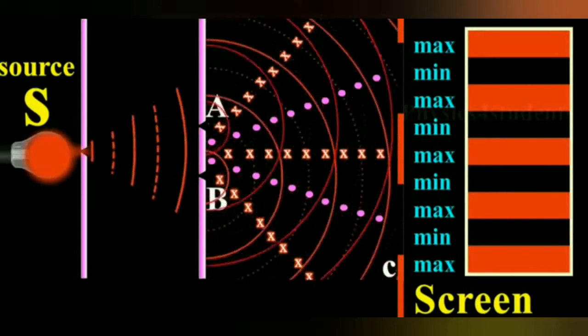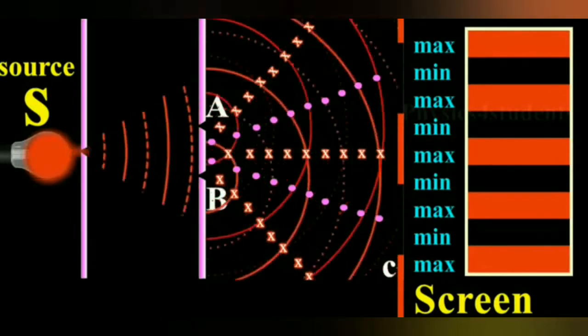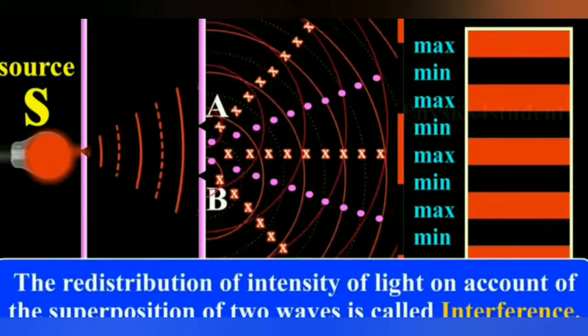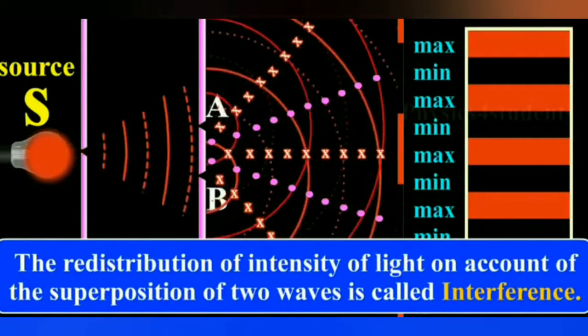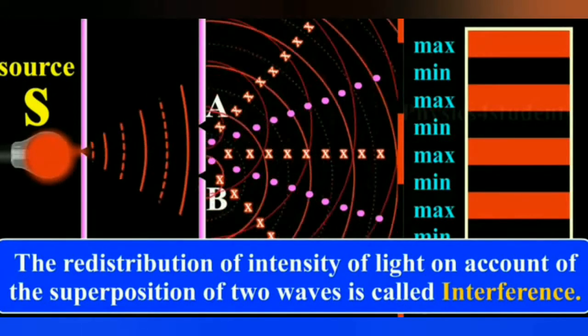So, the alternate bright and dark bands called fringes appear at equal spacing on the screen. And this redistribution of intensity of light on account of the superposition of the two waves is called interference.